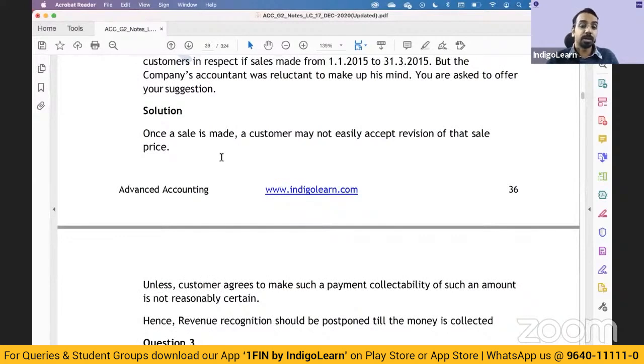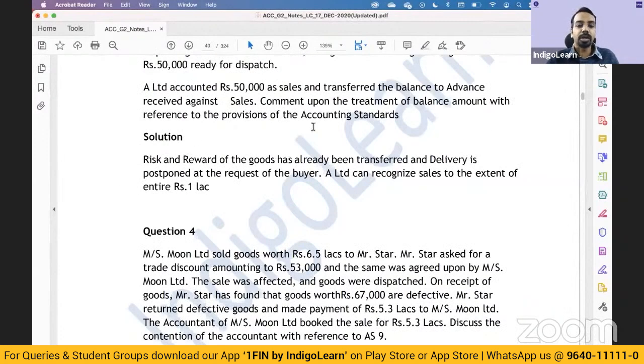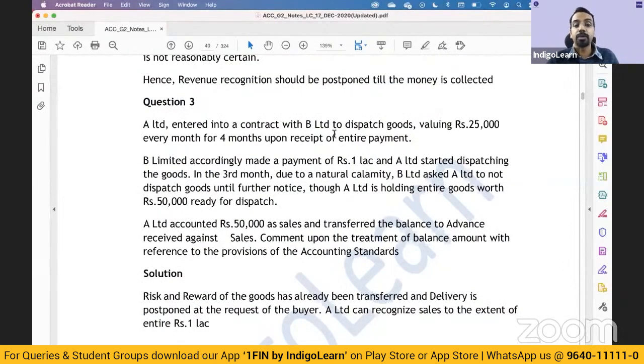This is one question which keeps on appearing. A Limited entered into a contract with B Limited to dispatch goods valuing 25,000 every month for 4 months upon receipt of entire payment. B Limited accordingly made a payment of rupees 1 lakh, and A Limited started dispatching the goods. In the third month, due to a natural calamity, B Limited asked A Limited to not dispatch goods until further notice.